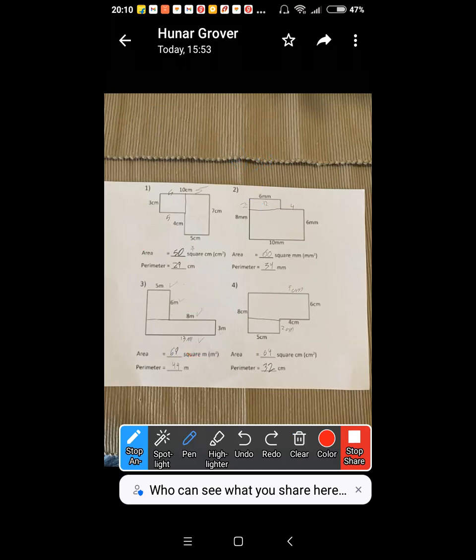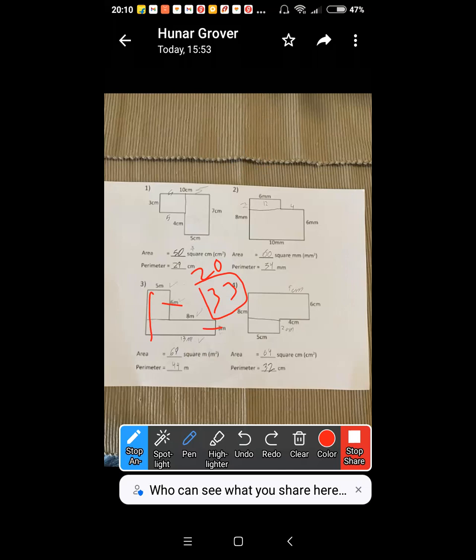Wait a minute, sorry. 5 plus 6, 11 plus 8, 17 plus 3, 20 plus 3 plus 13, 33. Hunar, why did you add 11? This is not 11. This is 9. Why is it 9? This 6 plus this 3. Got it? Why is it 9 and not 11, beta?